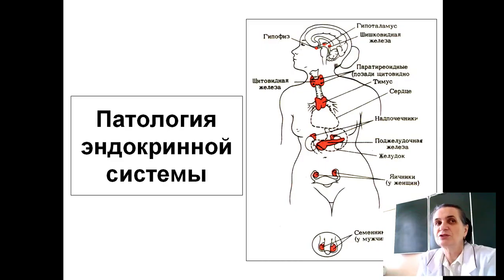A pivotal aspect of this regulatory system is negative feedback, where elevated hormone levels precipitate a decrease in the production of stimulating hormones. This mechanism is crucial as it prevents the overproduction of hormones, thereby maintaining a delicate balance within the endocrine system. In instances of excessive hormone production, such as the overproduction of glucocorticoids due to tumors, normal regulatory feedback mechanisms may become bypassed. This situation sheds light on the critical nature of tumor characteristics in the regulation of hormonal balance, emphasizing the complex interplay between pathology and endocrine function.